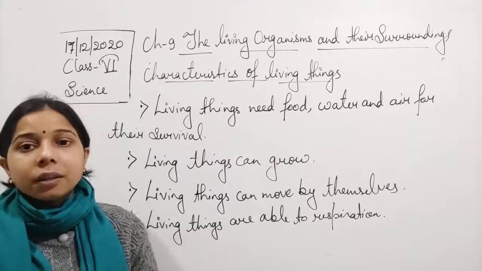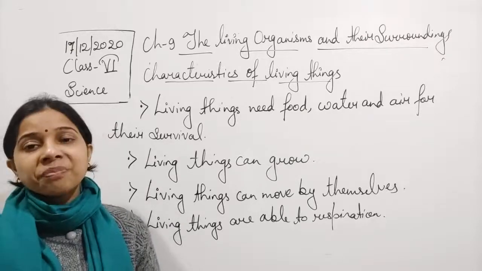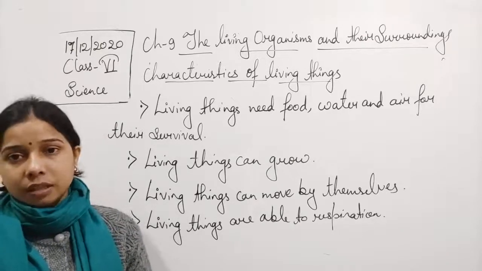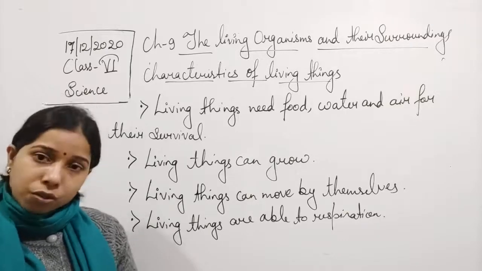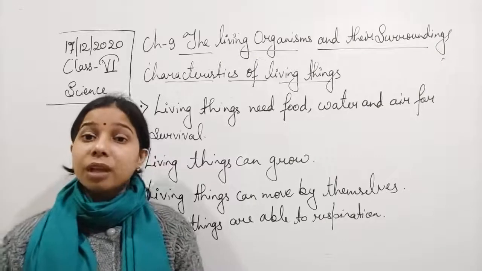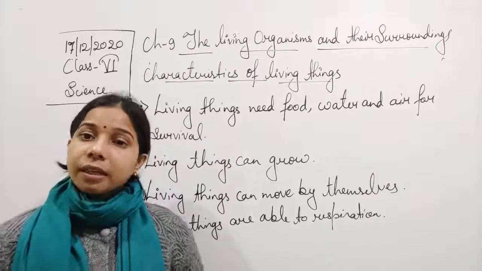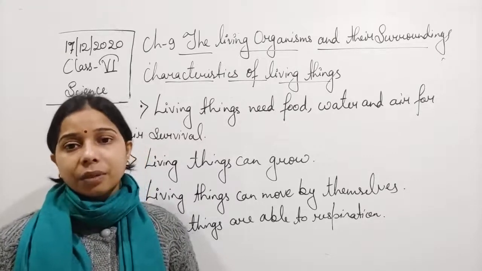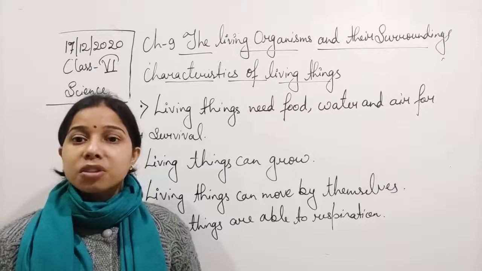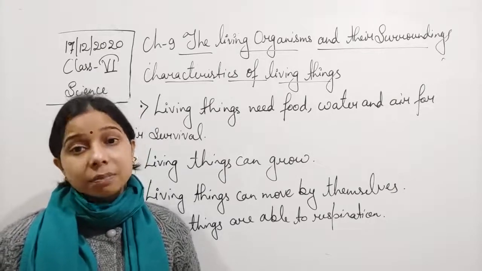And even the plants also need oxygen. They also need carbon dioxide to perform photosynthesis. So they also need the gases so that they can survive. So oxygen is also necessary for the plants so that they can respire. So here the oxygen is used either by the plant or by the animal. In both of them, oxygen is needed for the process of respiration.